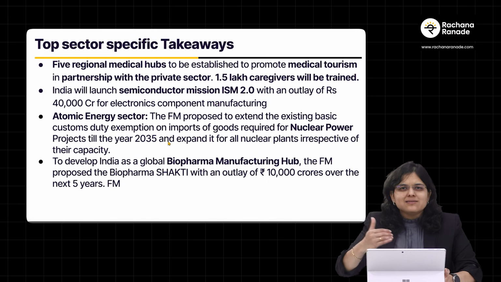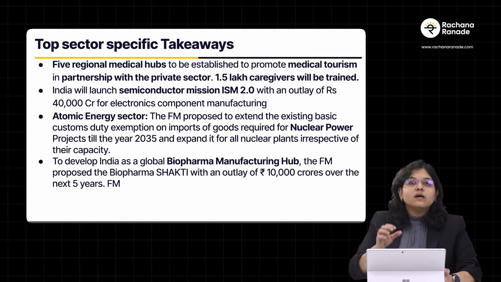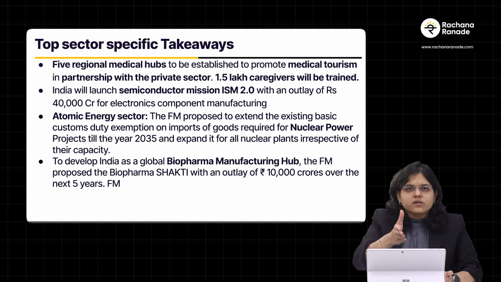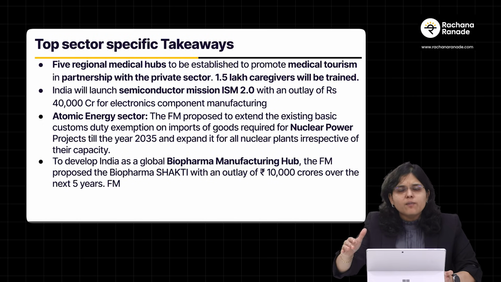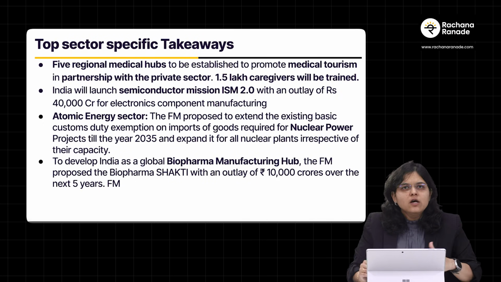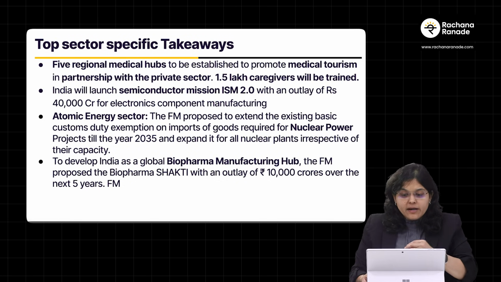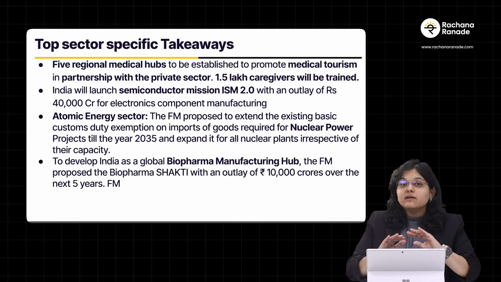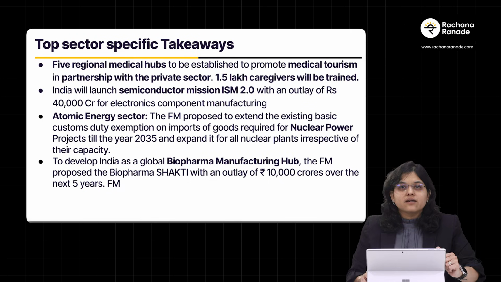So the FM proposed to extend the existing basic customs duty exemption on imports of goods required for nuclear power projects till 2035, and expand it for all nuclear plants irrespective of their capacity. Basically the intent is that they want more and more nuclear power plants to be set up in India. So whatever import of smaller parts is required, basic customs duty is exempted irrespective of the plant capacity, right?